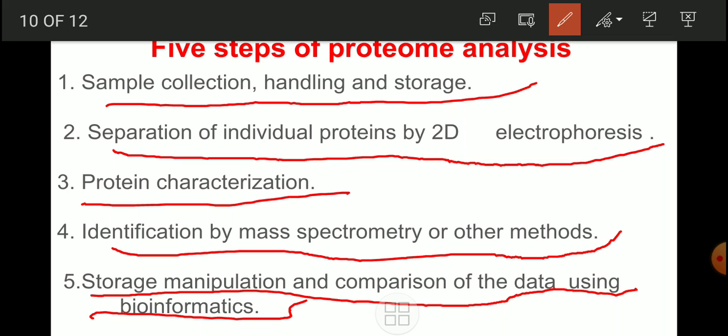The storage is there. Suppose we have in our hand one type of protein, with its characteristics, then we can compare that with the storage databases of proteins, and we can get an idea about which type of protein is in our hand, or which type of protein we have isolated from the organism in our laboratory, which we have considered to study. Okay, so that also we have to study.